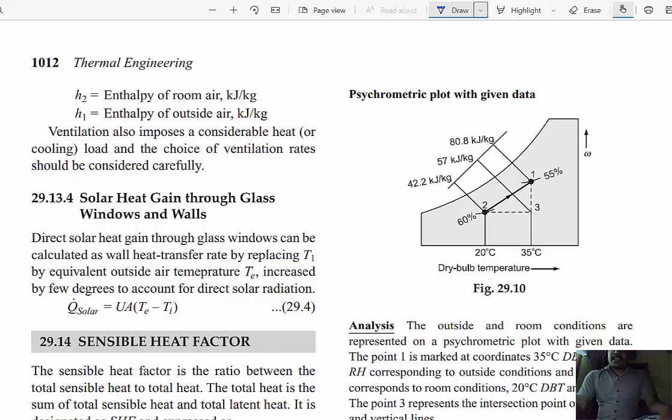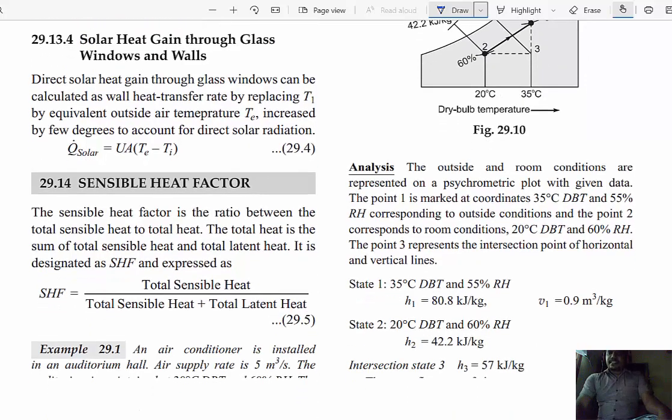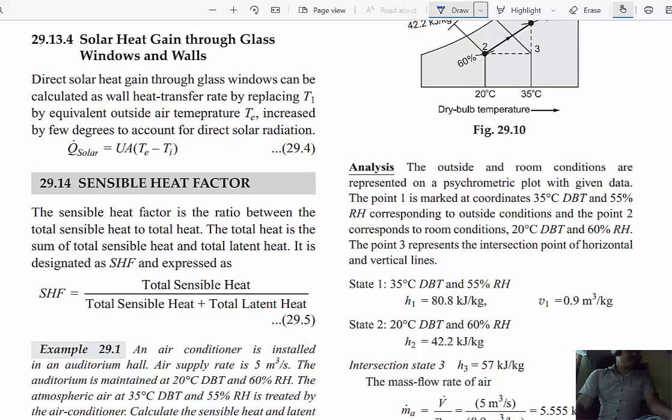Okay, then the next concept is sensible heat factor. Sensible heating and latent heating, everybody knows: during sensible heating, temperature rises; during latent heating, phase changes. Humidification means latent heating, sensible heat means temperature rises. Remember the psychrometric processes: sensible heating, cooling, humidification, dehumidification.